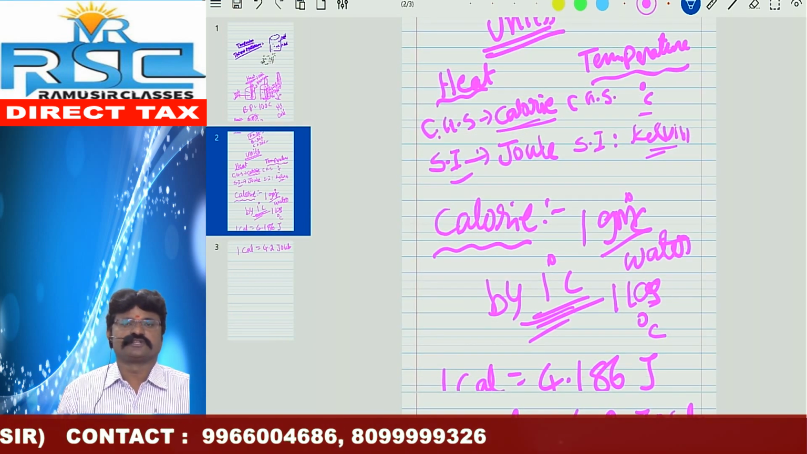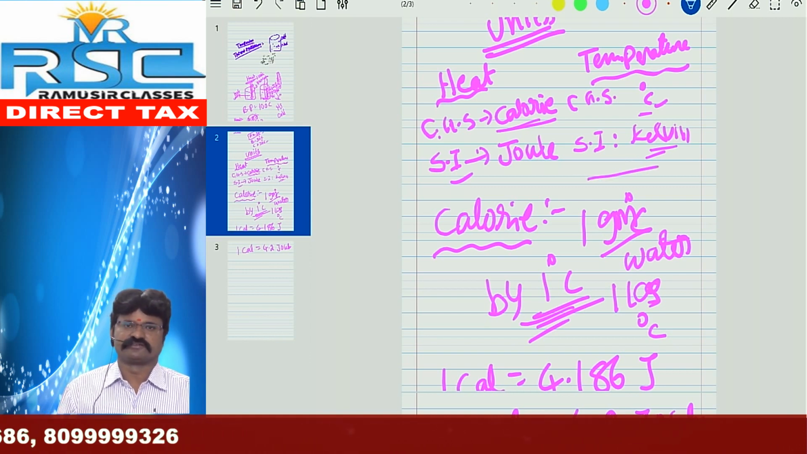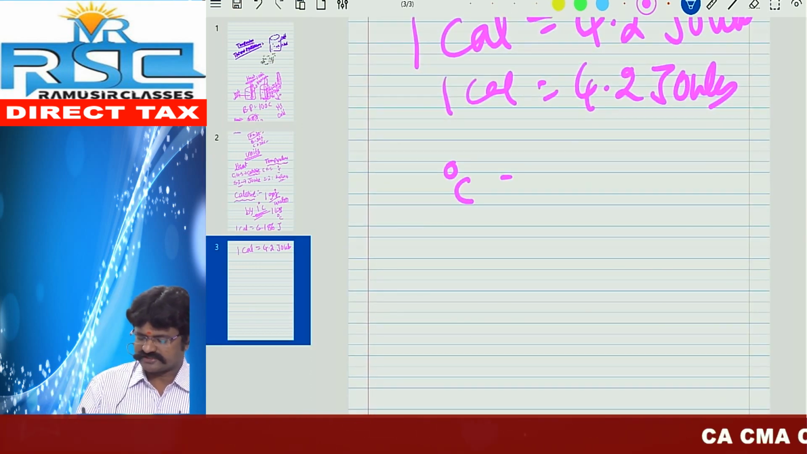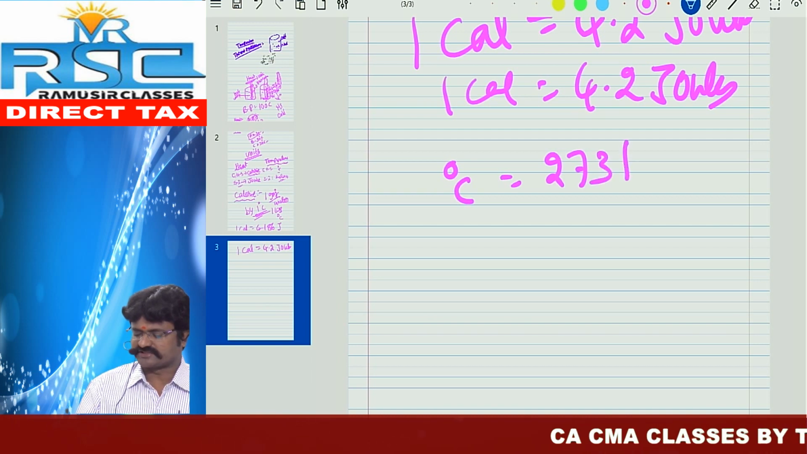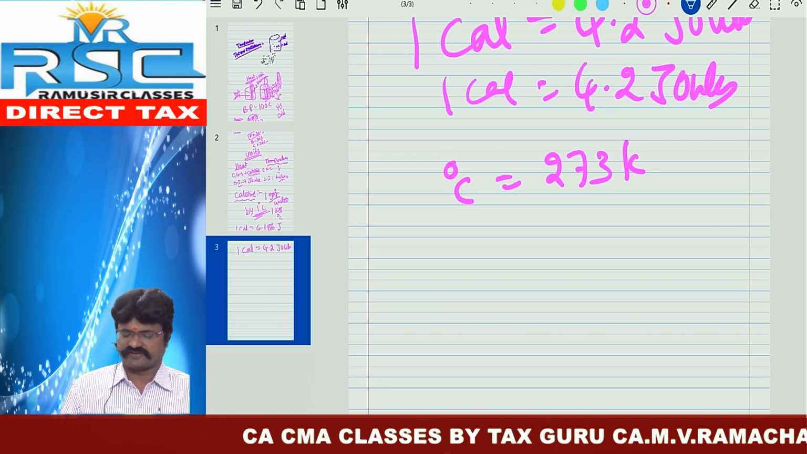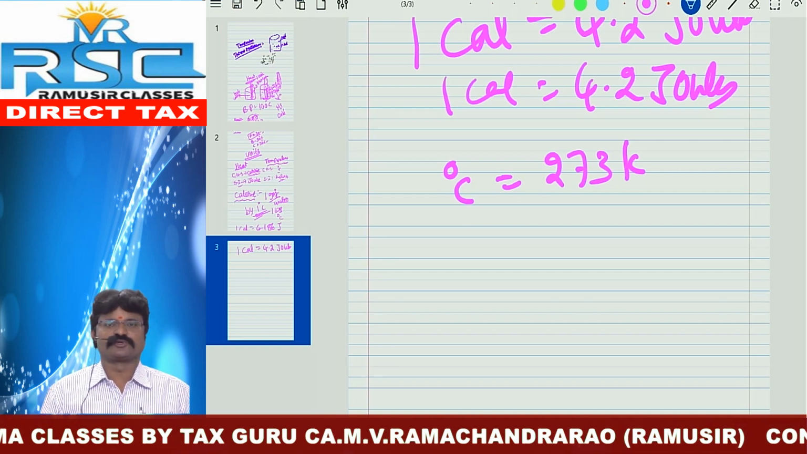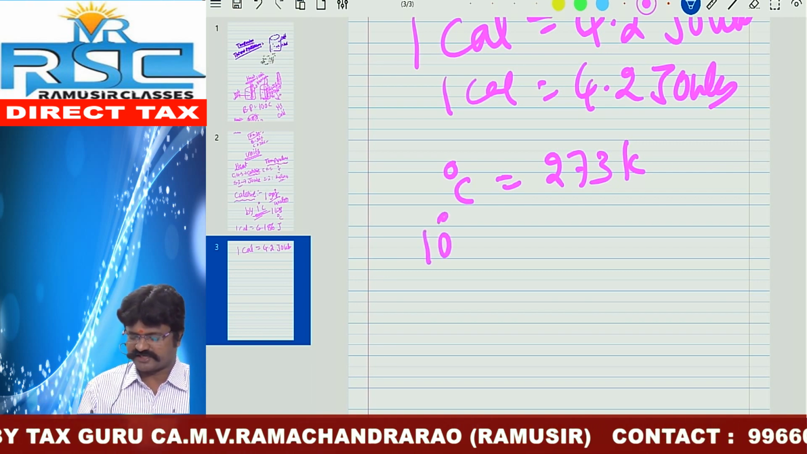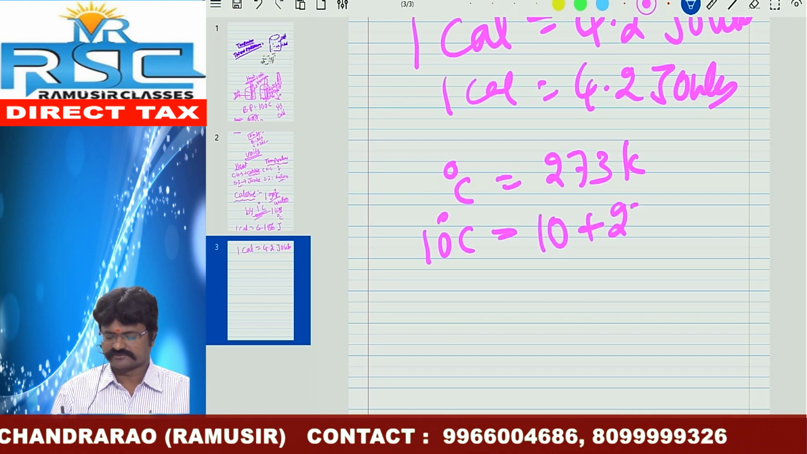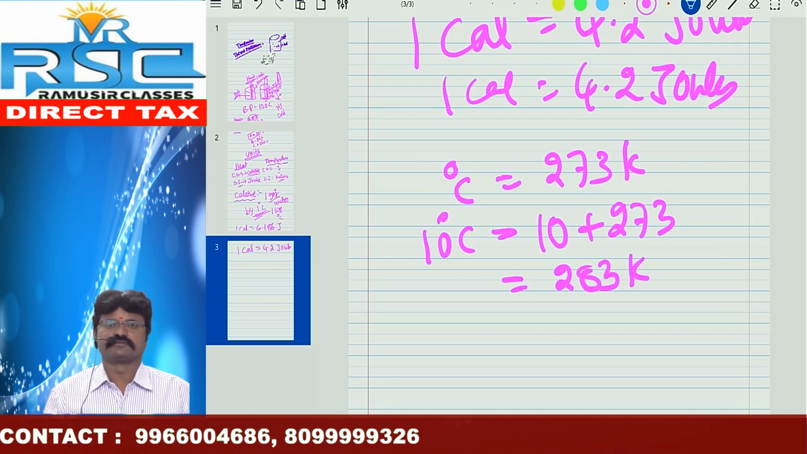And after that, what is the CGS unit of temperature? It is nothing but degree Celsius. The SI unit is Kelvin. How can we explain this? 0 degree Celsius is equal to 273 Kelvin. Sir, how is it possible to explain? For example, take 10 degrees Celsius. 10 plus 273 is nothing but 283 Kelvin.